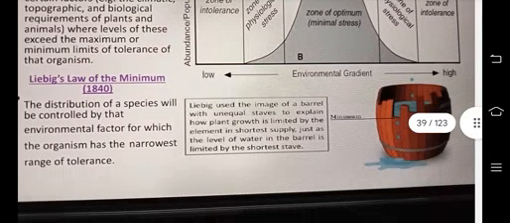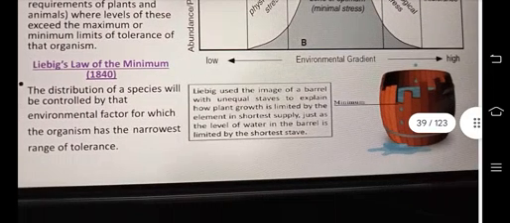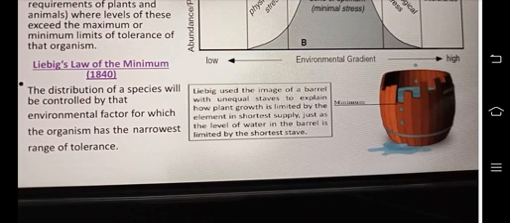Then Liebig's law of the minimum, in 1840. The distribution of species will be controlled by that environmental factor for which the organism has the narrowest range of tolerance. Liebig used the image of a barrel with unequal staves to explain how plant growth is limited by the element in shortest supply, just as the level of water in the barrel is limited by the shortest stave.